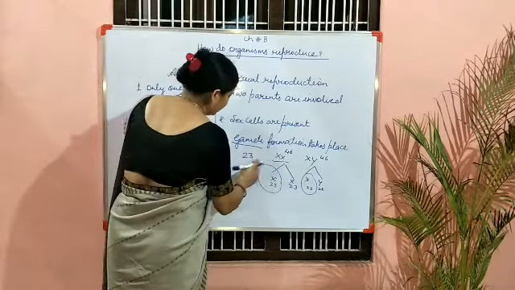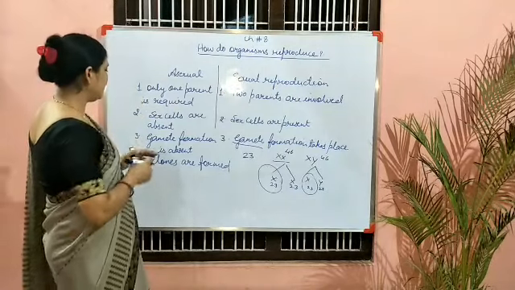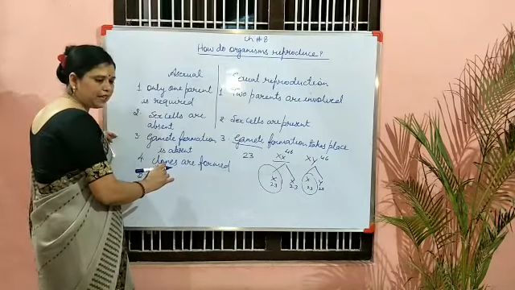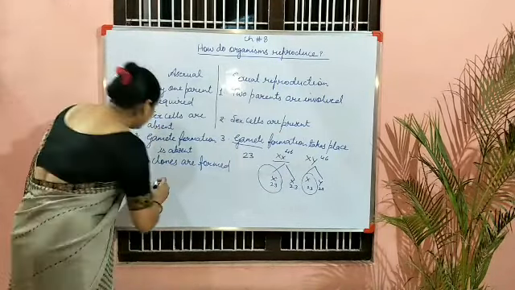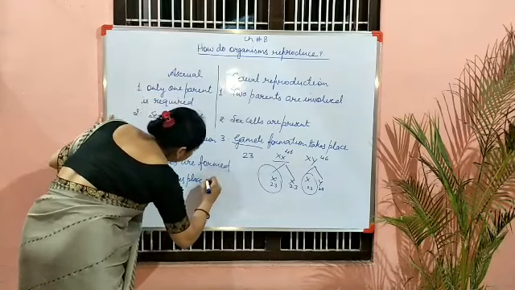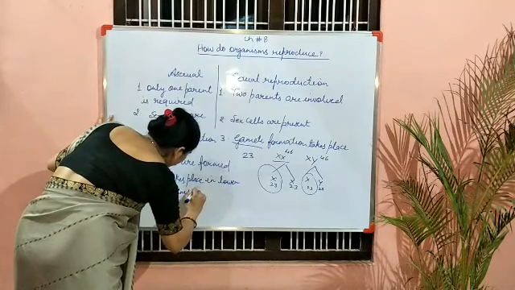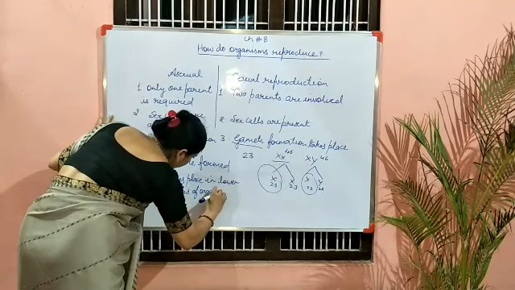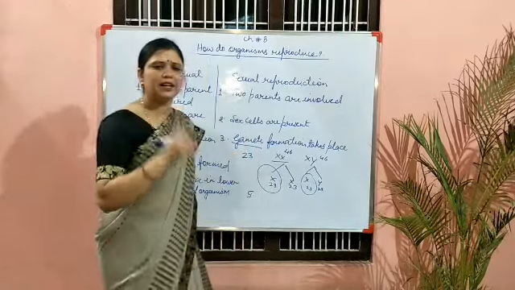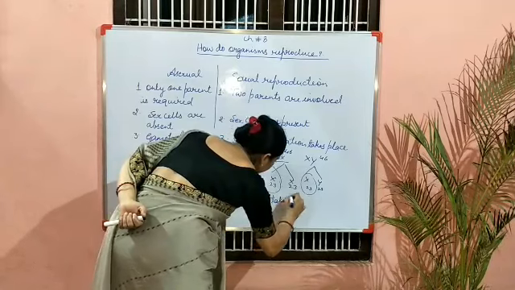Now the fifth point: asexual reproduction takes place in lower forms of organisms. But sexual reproduction takes place in higher animals.